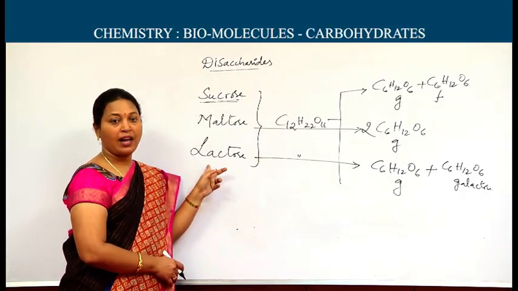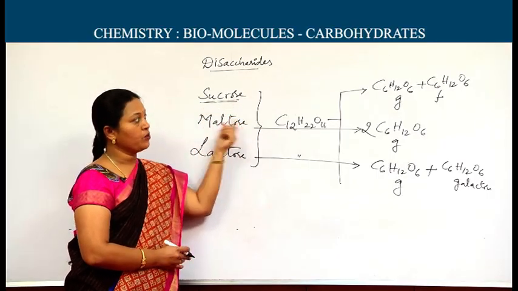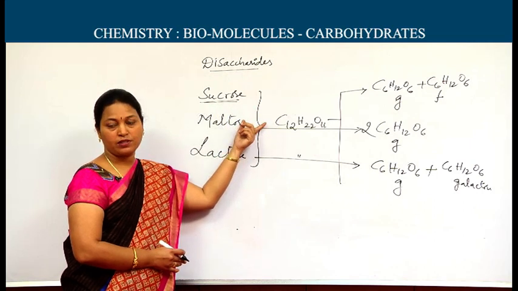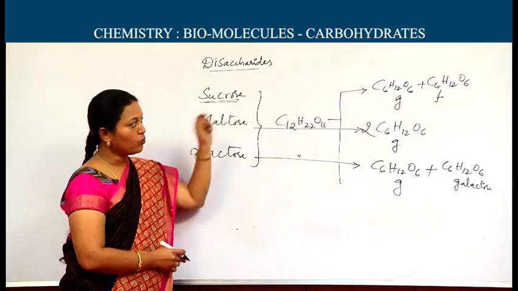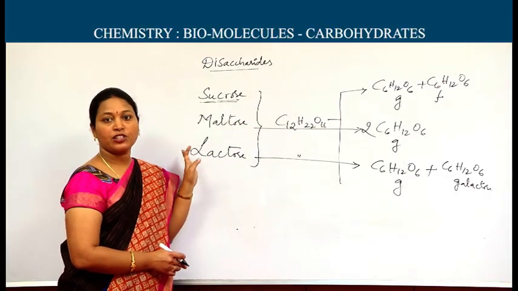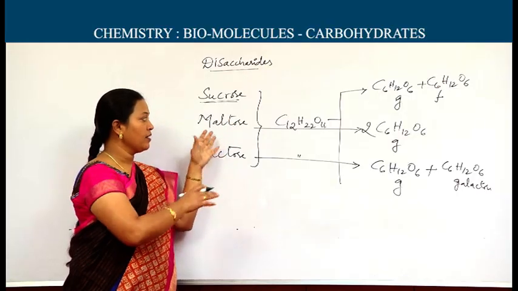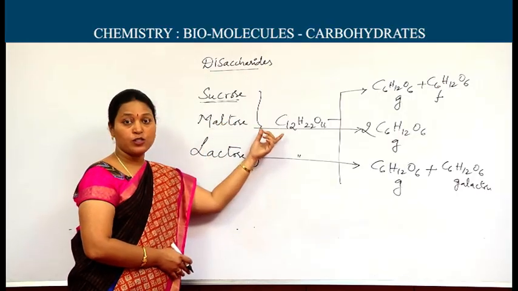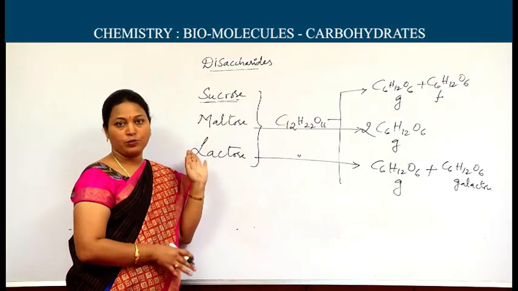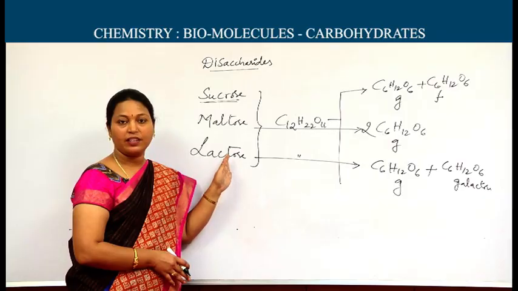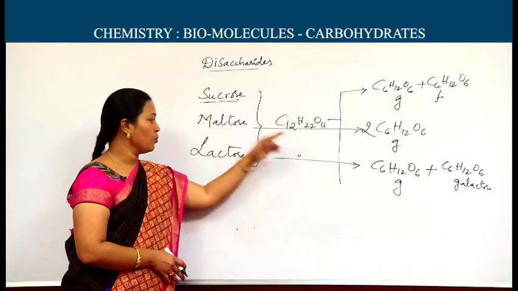The question may be asked in different ways. Disaccharide hydrolyzed to produce two functional isomers, then we can call it as sucrose, because glucose and fructose, both of them are having different functional groups, though they are having the same molecular formula. The question may be like, disaccharide hydrolyzed to produce two monosaccharides which are not enantiomers, which are not diastereomers, then we can simply predict those two monosaccharides will be the same, that is glucose.